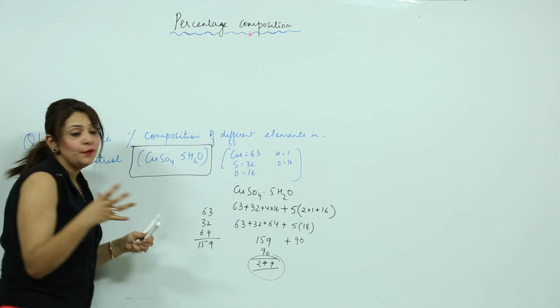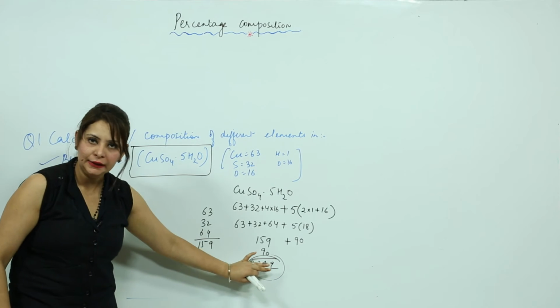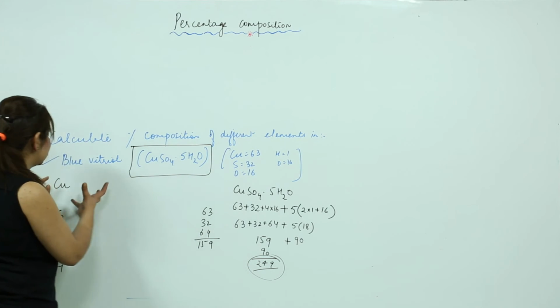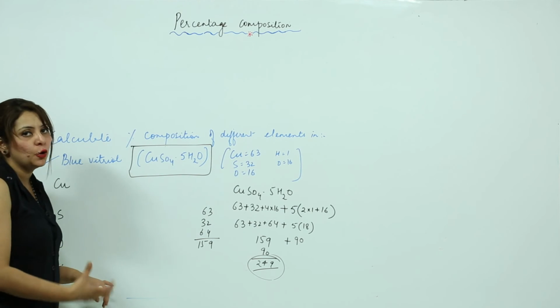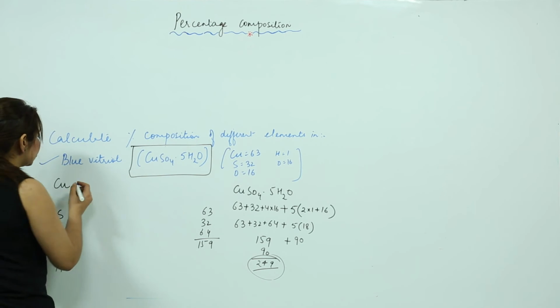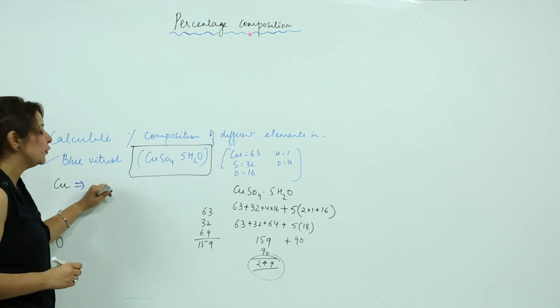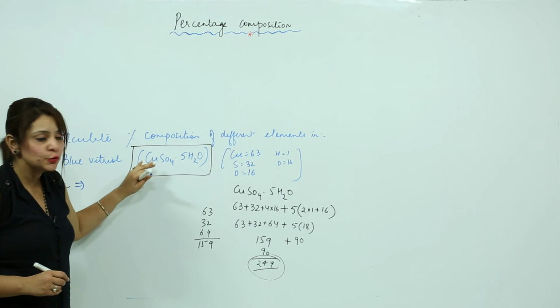So the total mass from which we have to find the composition is 249 grams, right? Out of this 249, we need to work out how much percentage is copper, how much is sulfur, how much is oxygen, how much is hydrogen, right? Now when I am solving the percentage for copper, I need to write the mass of copper here. As you can see in this one molecule, how many coppers do you see?